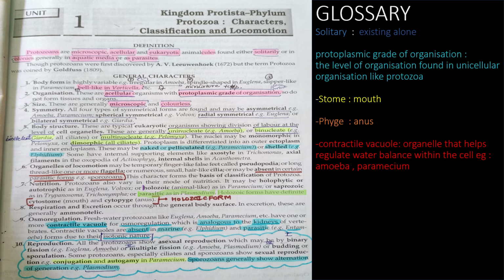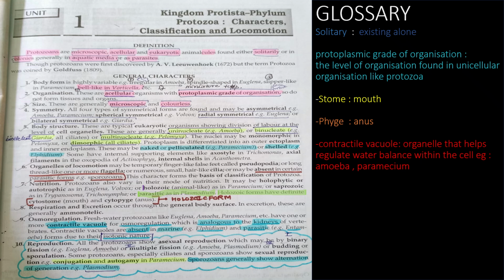Basically, firstly we will discuss the body forms. So the body forms are highly variable because sometimes they are irregular like in amoeba. Okay, sometimes they appear as spindle shape in euglena. Okay, slipper like in paramecium, as we all know, and bell like, that is we have seen the temple bells, so bell like in vorticella.